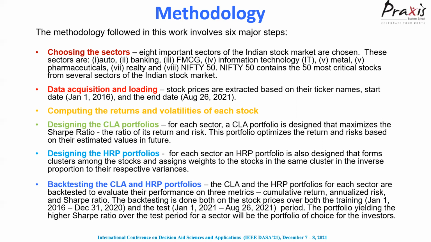sectors. After the HRP and CLA portfolios are designed, those CLA and HRP portfolios for all these 8 sectors are backtested. The backtesting was done on 3 metrics, as I've said: cumulative return, annualized risk, and the Sharpe ratios. And the testing was done on both the training period as well as on the test period.